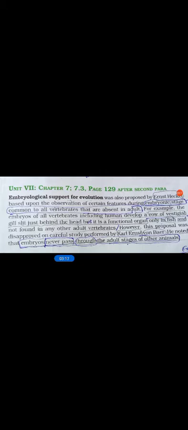Suppose you are observing the embryonic stage of all vertebrates including the mammals. See, vertebrates including humans develop a row of vestigial gill slits. I am going to give clarity about this one.